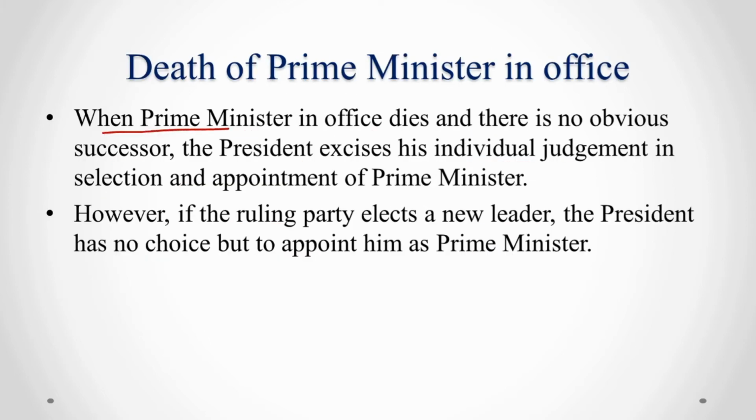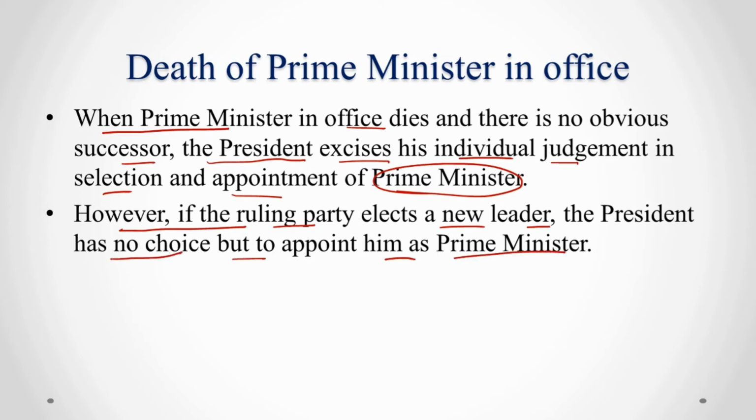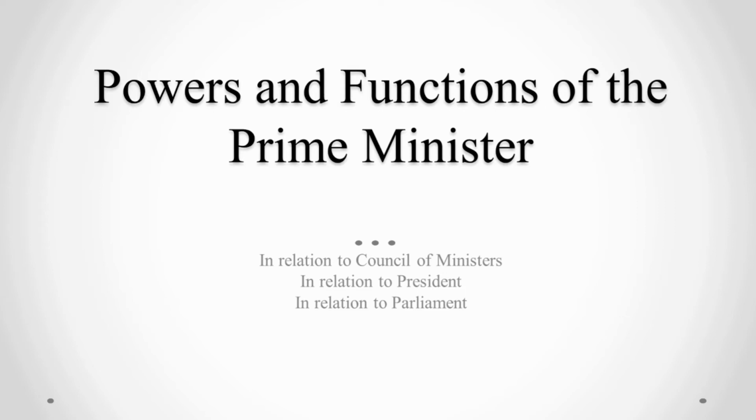When the Prime Minister in office dies and there is no obvious successor, the President exercises his individual judgment in selection and appointment of the Prime Minister. However, if the ruling party elects a new leader, the President has no choice but to appoint him as the Prime Minister.